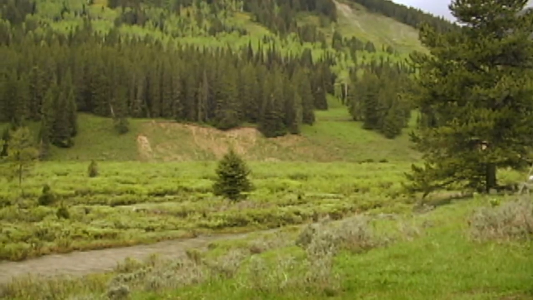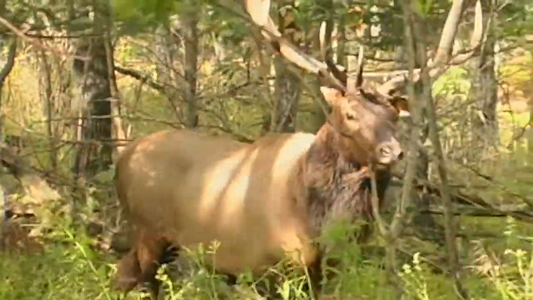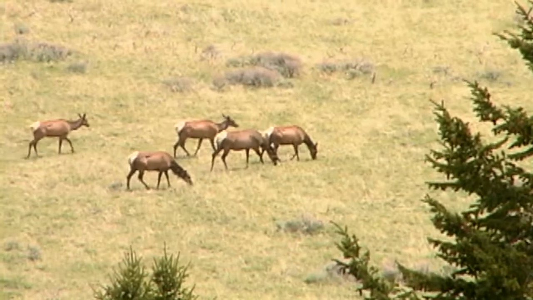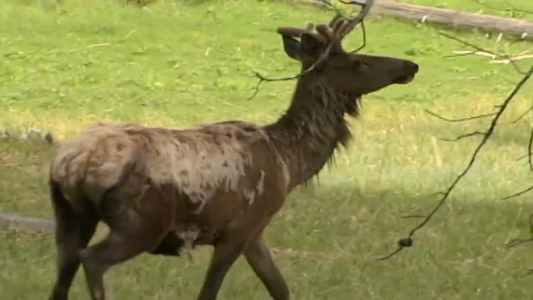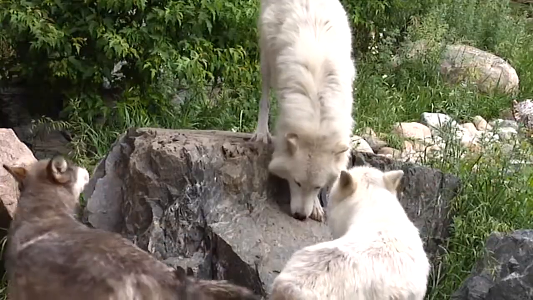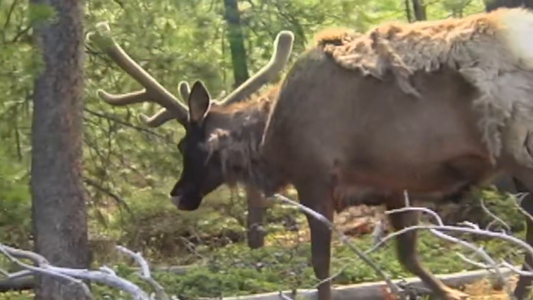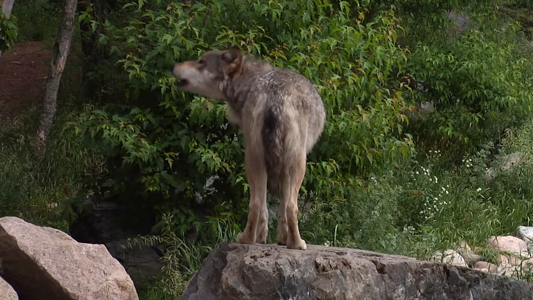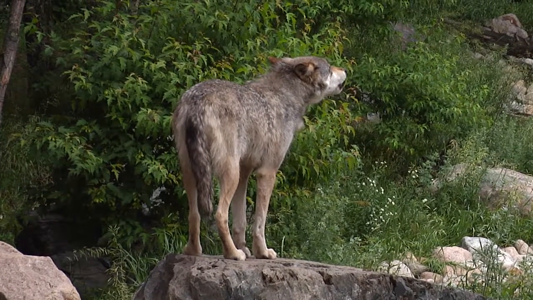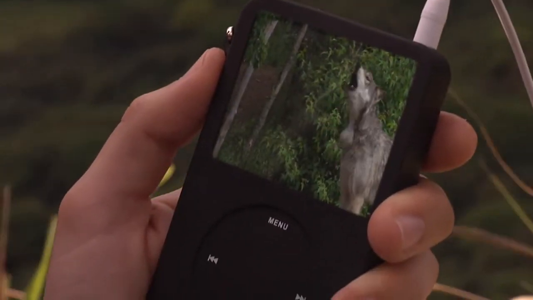Here, the last of the ice has cleared from the trees. Herds of elk graze the once barren lands, and forests stir with the promise of summer's bounty. And in the forest lurks danger. A pack of wolves has picked up their scent. A few days later, the pack found an old elk and secured a kill. In nature, it is survival of the fittest. The wolves prey upon the weakest of the elk and leave the strong to survive.